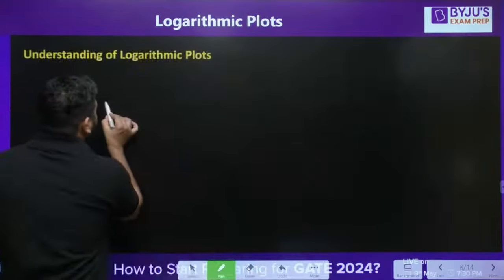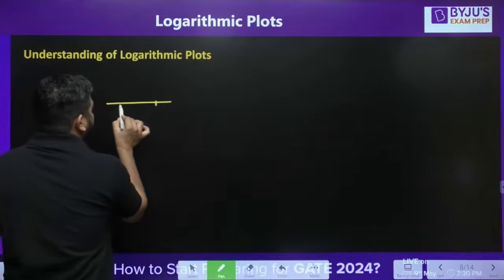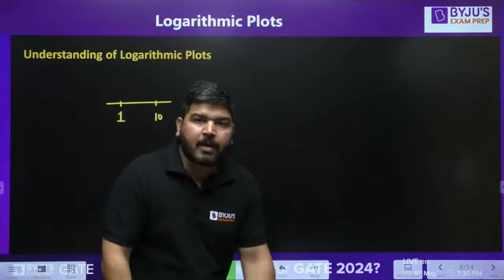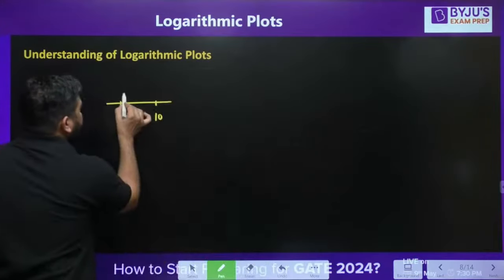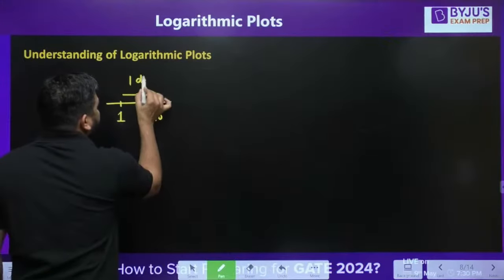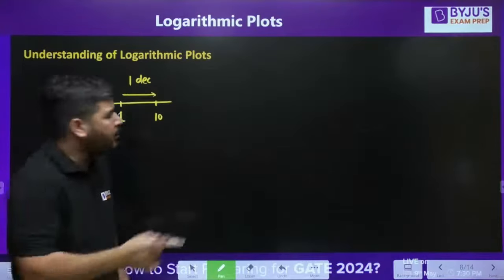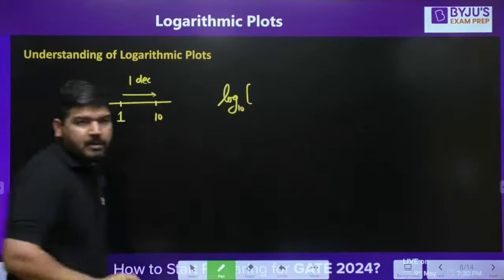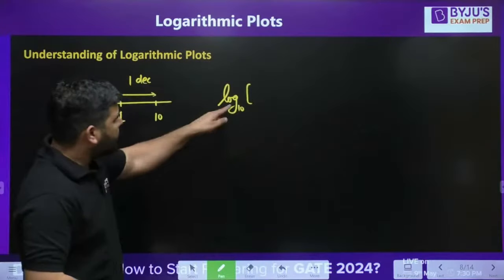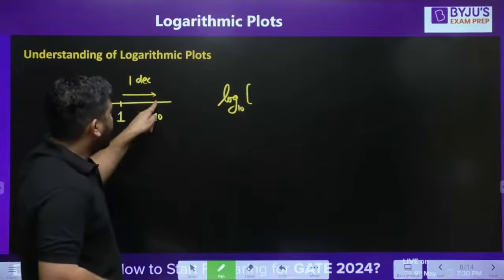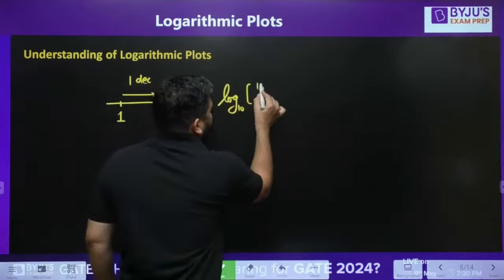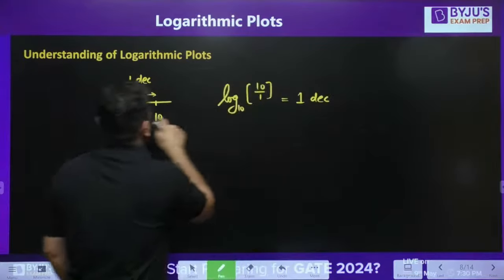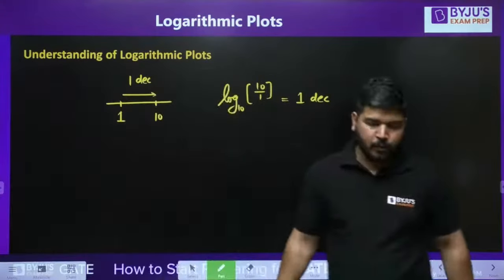Let's say you move between 2 points. Let's say you are moving from 1 to 10. So it means you are multiplying by 10. If you are multiplying by 10, it means you have moved 1 decade. You can also calculate using the formula that I just told you. Whenever you calculate the distance between 2 points in decade, you take base 10, this point upon this point. So you can take log base 10 of 10 upon 1. So this will be my decade. This will be 1 decade. So whenever you are moving 10 times, it means you are moving a distance of 1 decade.